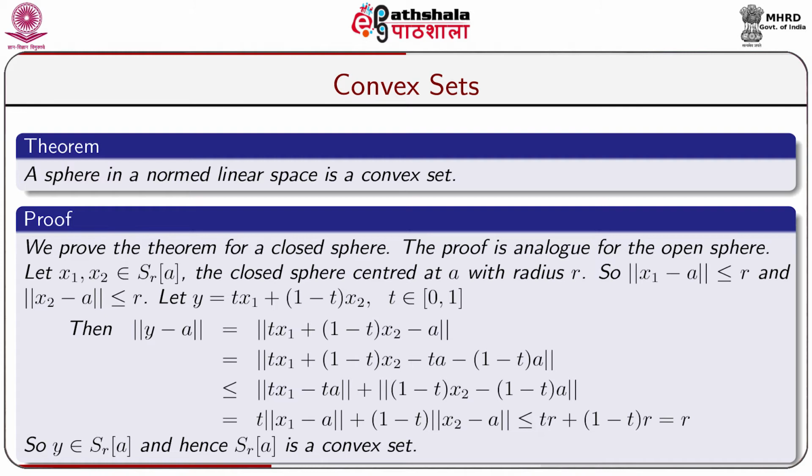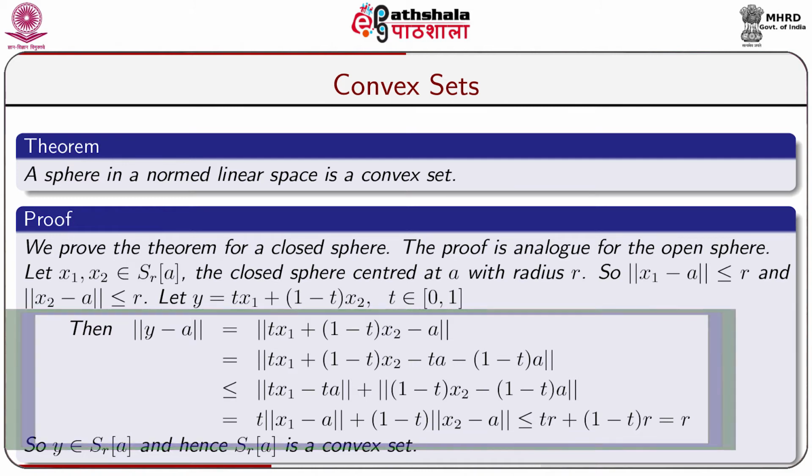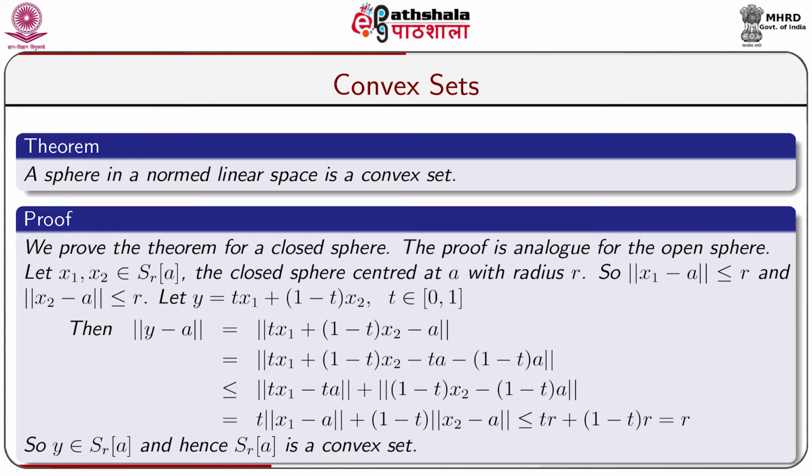Let x1, x2 belong to S_r[a]. S_r[a] is the closed sphere centered at a with radius r. As x1 belongs to S_r[a], we get norm of x1 minus a is less than or equal to r. As x2 belongs to S_r[a], norm of x2 minus a is less than or equal to r. Let us take y equal to t x1 plus (1 minus t) x2, where t belongs to the closed interval [0, 1]. Then norm of y minus a equals norm of t x1 plus (1 minus t) x2 minus a, because y equals t x1 plus (1 minus t) x2 is assumed.